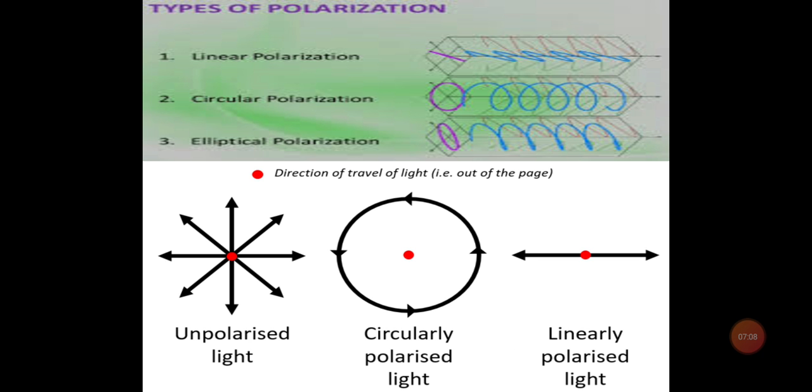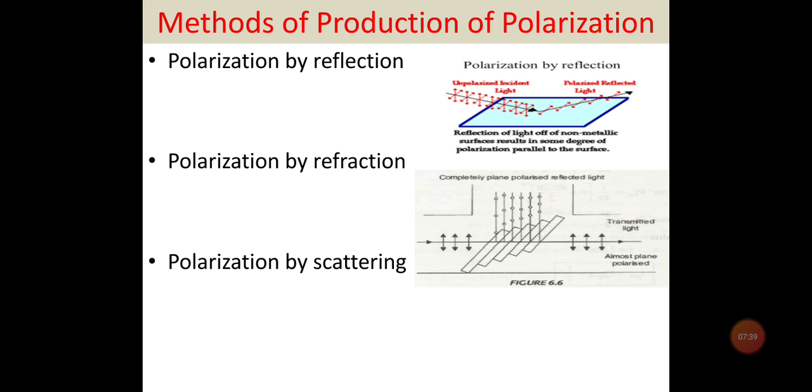Now here are the types of polarization. There are three types of polarization we will talk about: linear polarization, circular polarization, and elliptical polarization. We will definitely discuss all this in detail in the coming topics. You can see here the representation of unpolarized light by the arrows, circularly polarized light, and linearly polarized light. You can see here the arrow and the red dot. This dot represents out of the page, and these black arrows represent in the page.